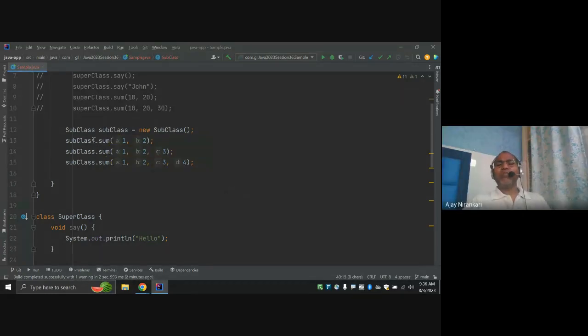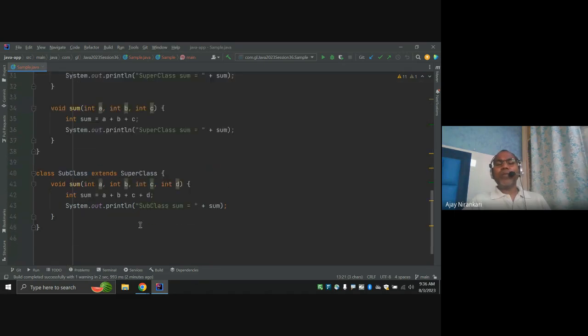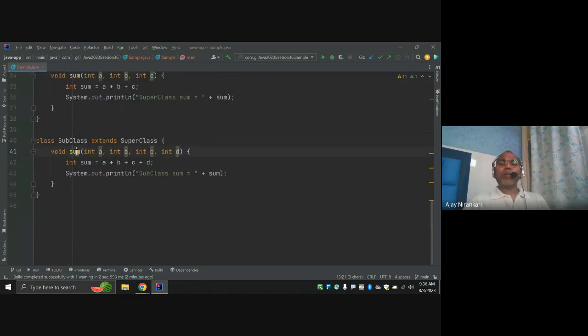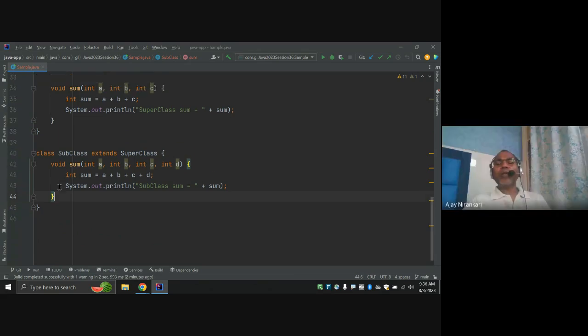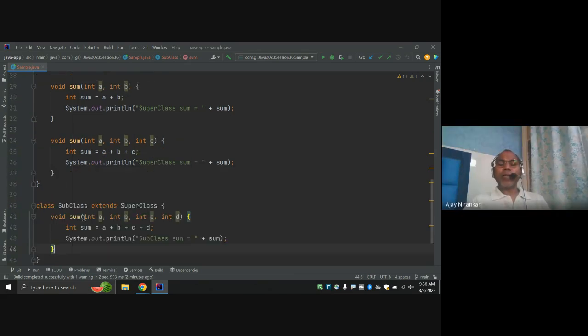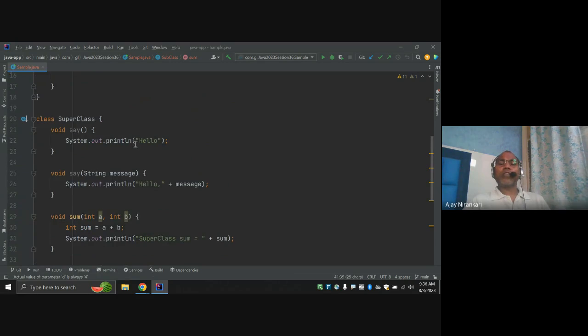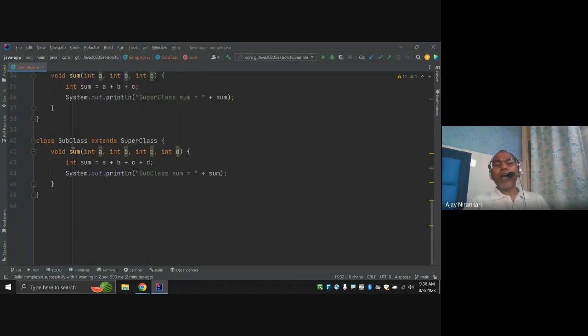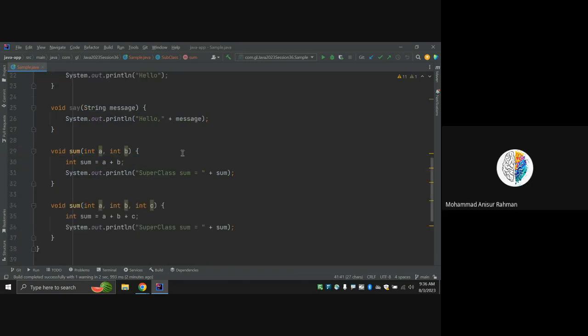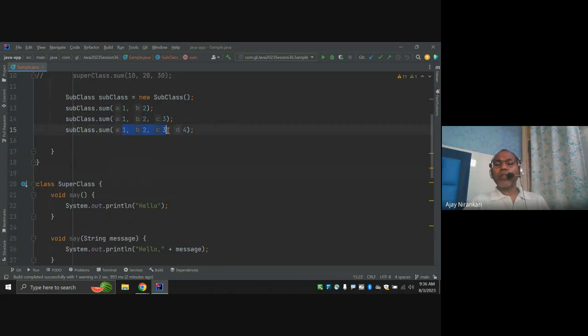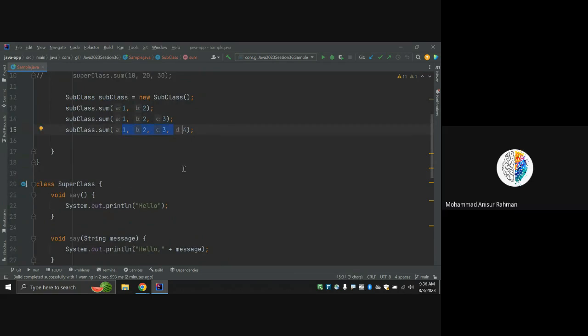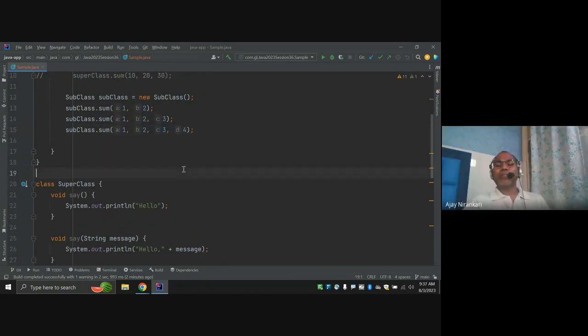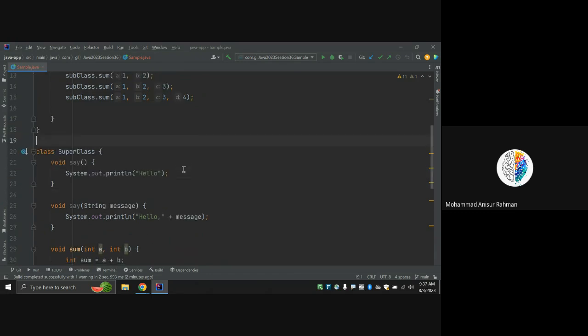No, you can do that, because whatever kind of method you define, you can call it. Here I have written a method that takes 4 arguments, so I am calling this 4 argument method. The only intention is that I wrote one sum method that takes 4 arguments, so here I have to call the 4 argument one. That's the only purpose.